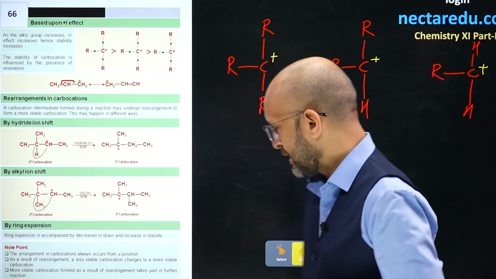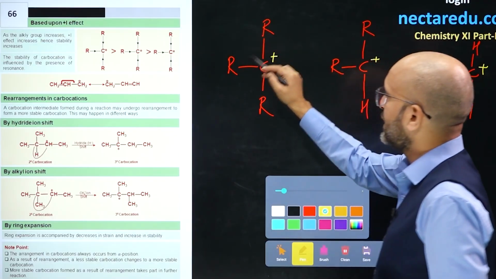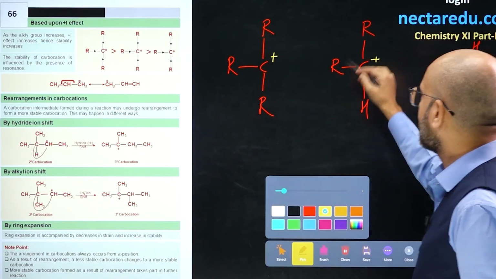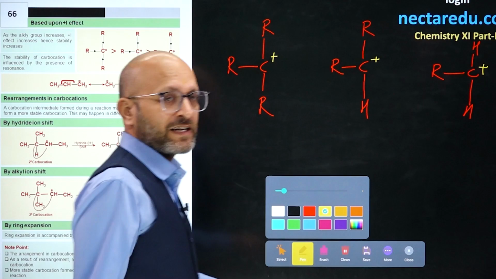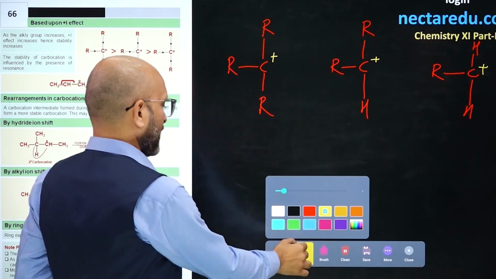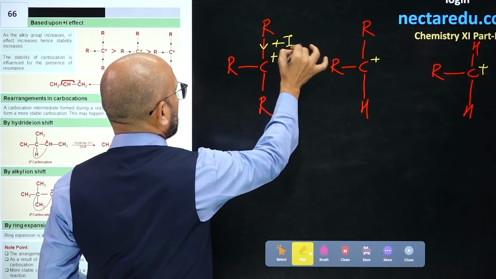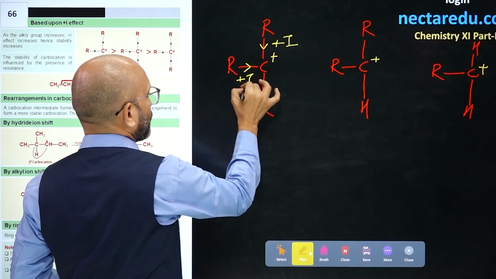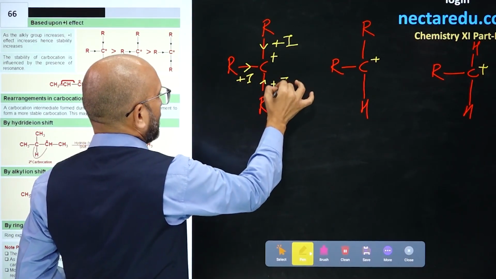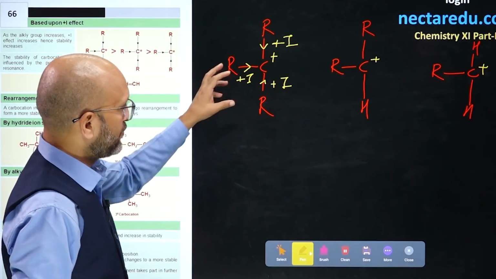We have taken an example over here where you can see we have three alkyl groups, here we have two alkyl groups, and here we have only one alkyl group, and alkyl groups have plus I effect. So here we have plus I from three sides, so positive charge decreases significantly. So this is more stable.